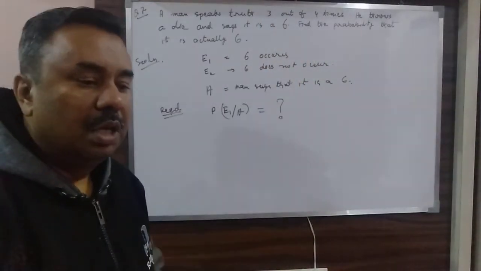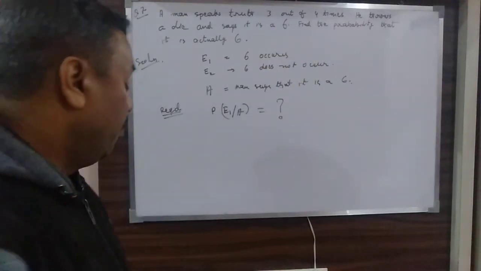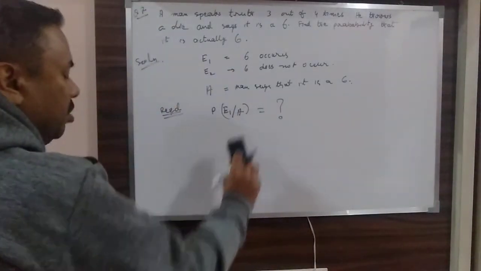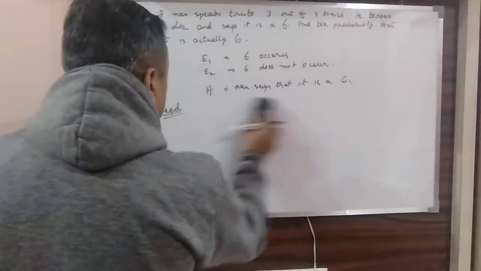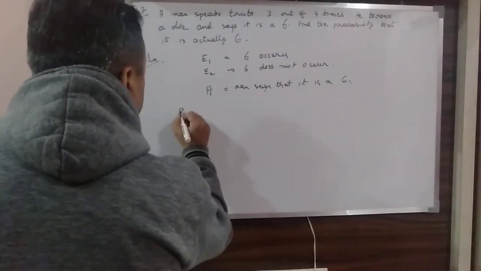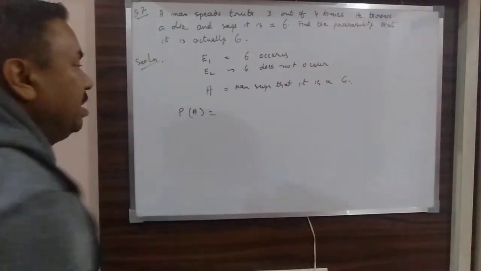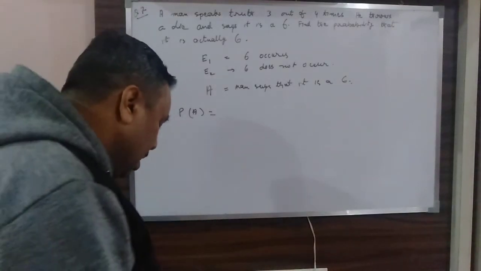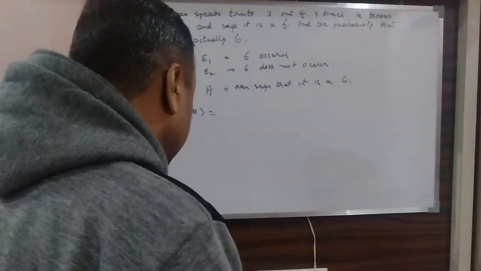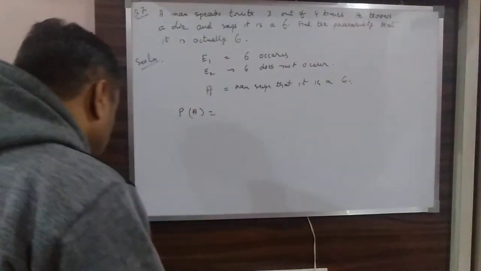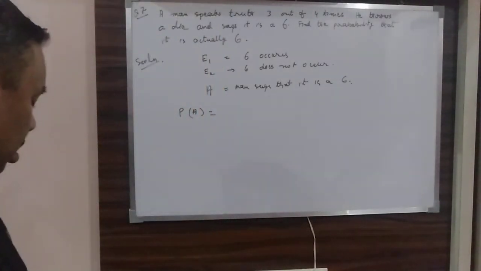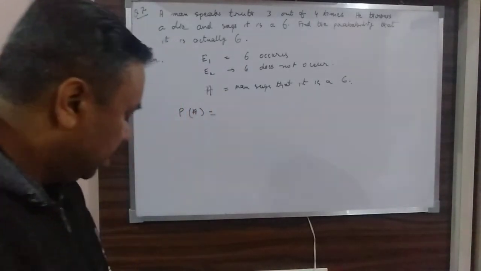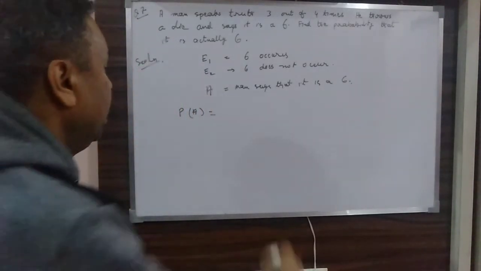Okay, now what is the probability of A? That you can understand. What is this? I am rubbing it just now. Now what will be the probability of A? That man says it is a 6. What is the probability? That is either he is wrong or right, I can't say. So it will be 3 by 4.